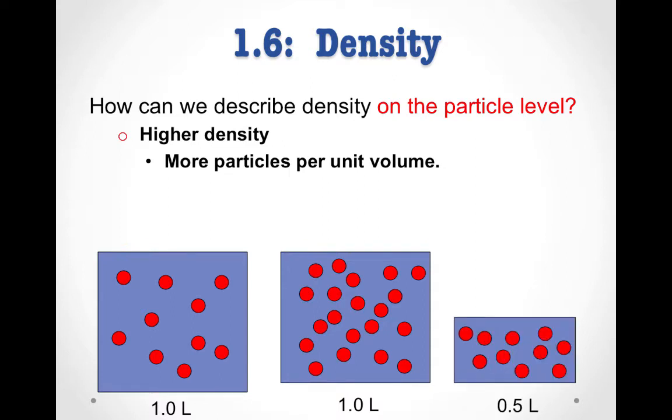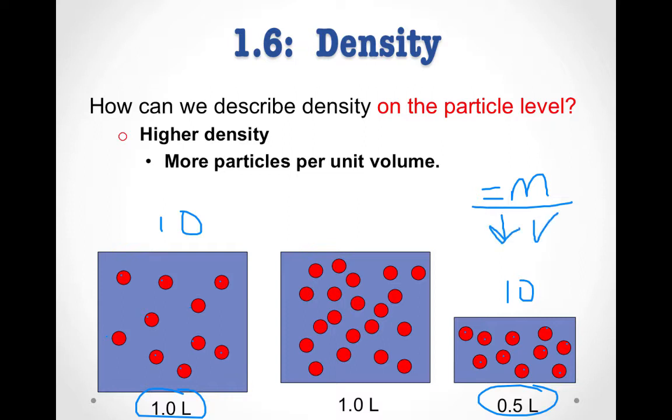Consider also this sample. I want to compare this sample to this sample here. Notice that in this sample here we have 1, 2, 3, 4, 5, 6, 7, 8, 9, 10 particles. In this sample we have 1, 2, 3, 4, 5, 6, 7, 8, 9, 10 particles. Therefore, we have equal mass. But here on the right we have lower volume. This also results in a density that is greater. Therefore, this sample will have a greater density than this sample.